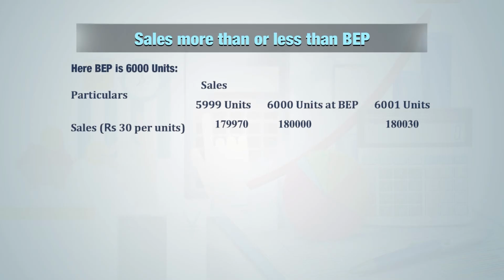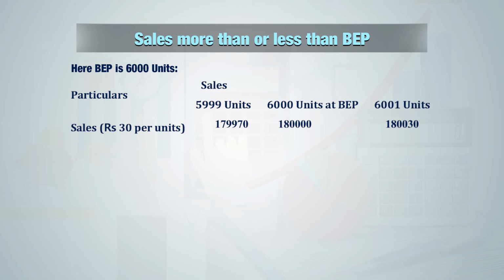Now, as you know, break-even point is the level where there is no profit or no loss. It means if the sales level is less than break-even sales, then there will be a loss, and if the sales level is more than break-even sales, then there will be a profit. Suppose our break-even sales is 6,000 units.